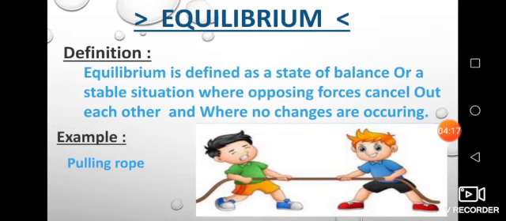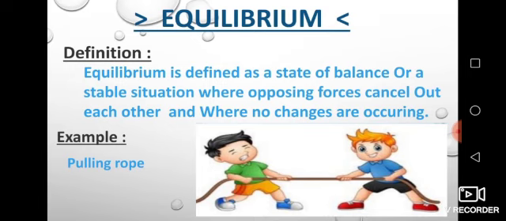Now we will discuss equilibrium. What is equilibrium? Equilibrium is the state of balance when two opposing forces cancel the effect of each other when they become equal. The equilibrium may be static or dynamic. As you know from your physics book, static equilibrium is that equilibrium in which the body is at rest, and dynamic equilibrium is that equilibrium in which the body is moving with uniform velocity.